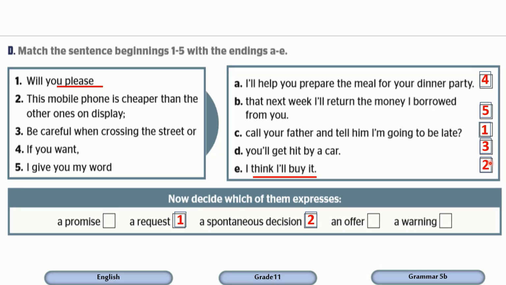Now number 3, be careful, and you will get hit by a car. Be careful. This is a warning. Number 4, if you want, I'll help you. So this is an offer. Number 5, I give you my word. Okay, it's like I promise you. Okay, and with promise also we use the future will. I will return the money.